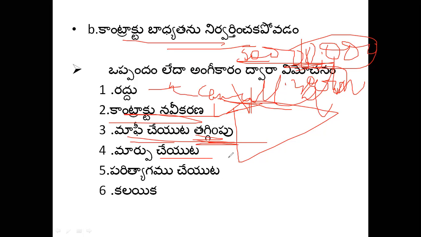And changing the date. In the contract, it was written that on the day itself when the fire accident occurs, I will pay 10,000. We can change it, not the same day: within 10 days of fire accident happening, I will pay 10,000 rupees. That is changing. And parityagam chayita means, in English, giving up something.